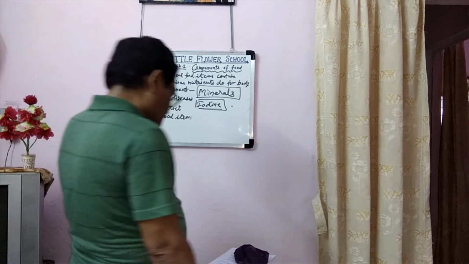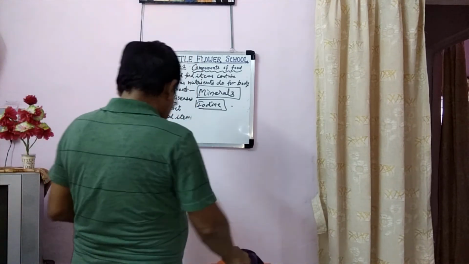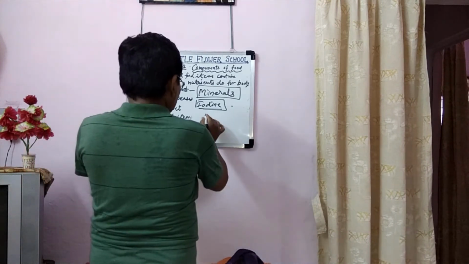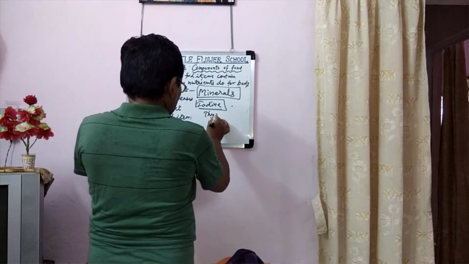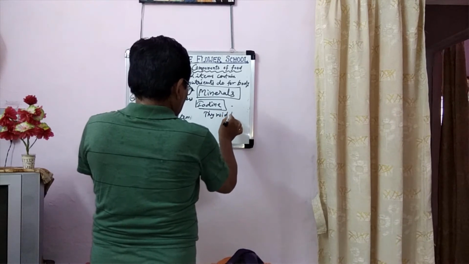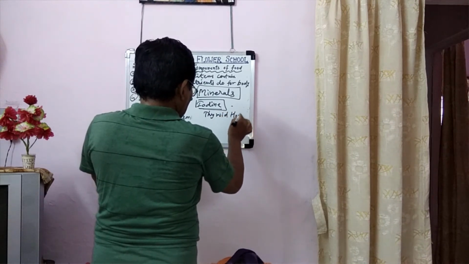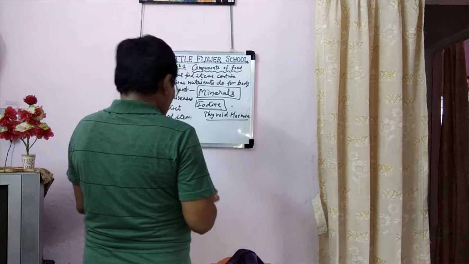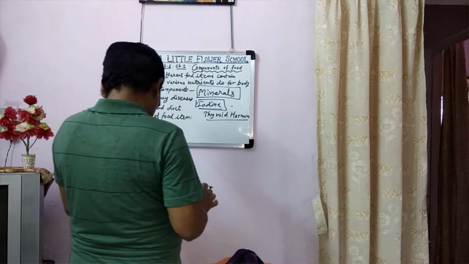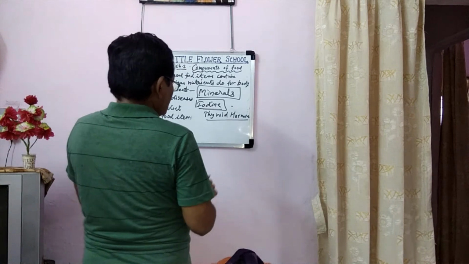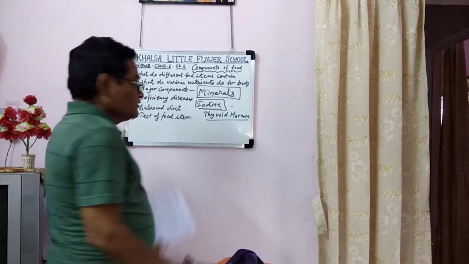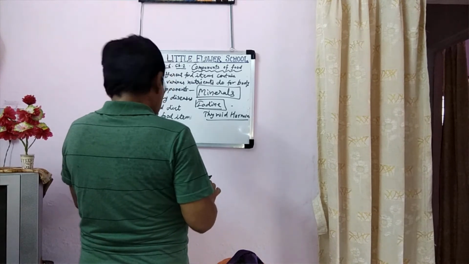Its main function is to make thyroid hormone, which controls the body's metabolism. It is found in the thyroid gland in our neck.